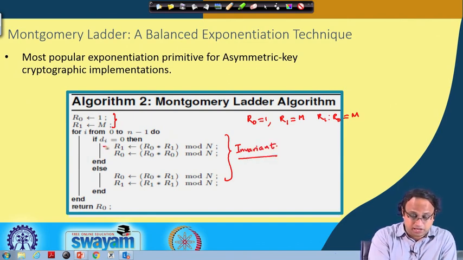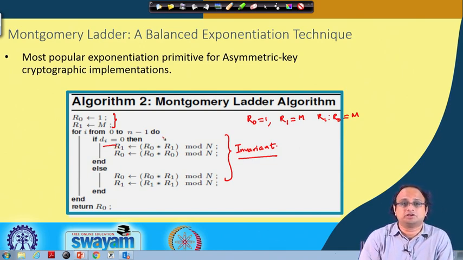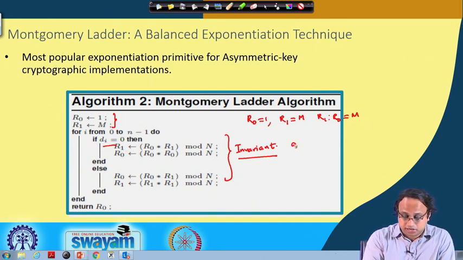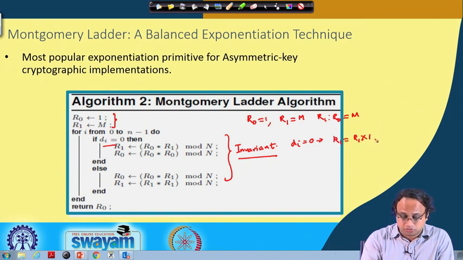For example, if d_i, the secret ith bit, is 0, then you calculate R1 as R1 multiplied by R0. Of course, everything is modulo n, so I am not writing the modulo n part.